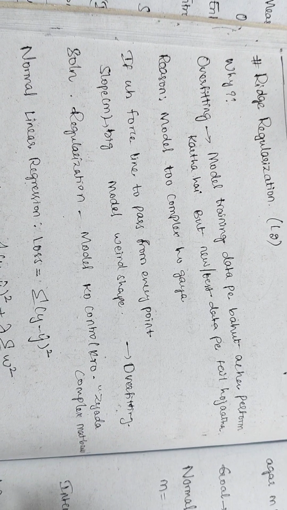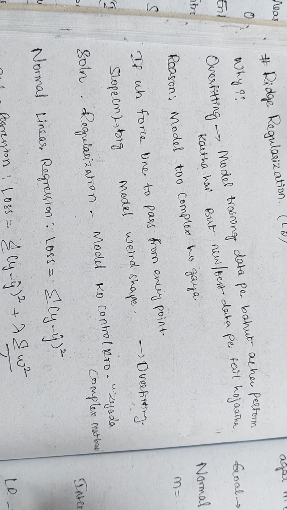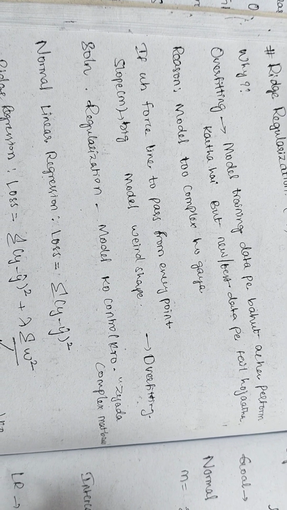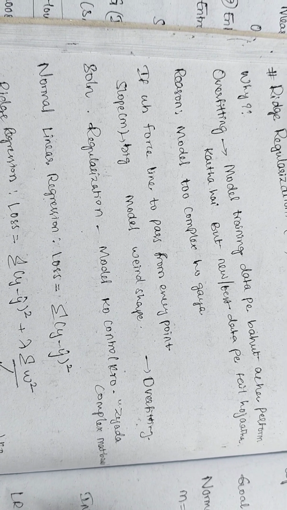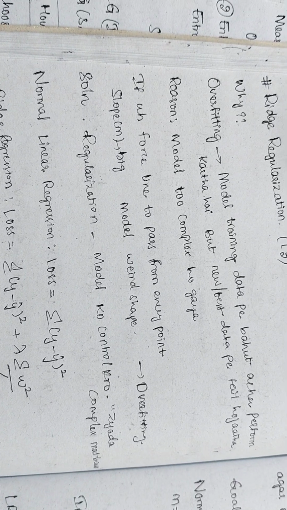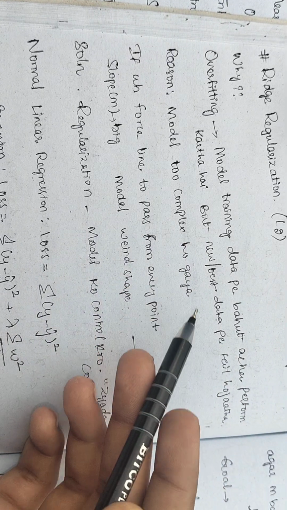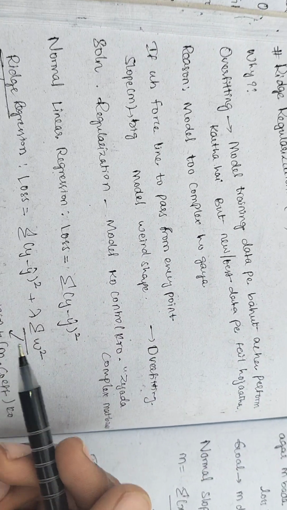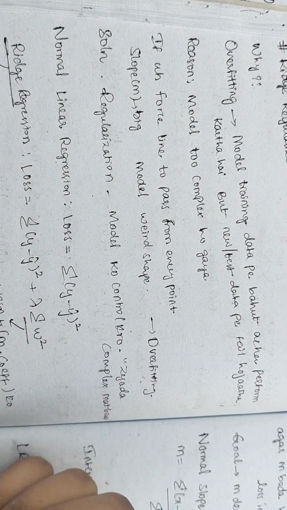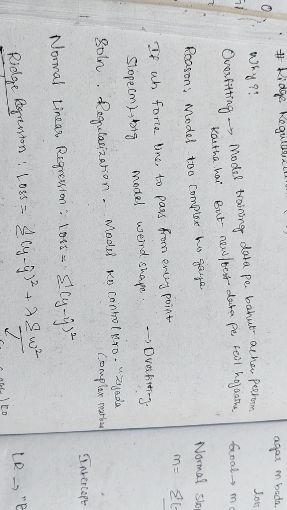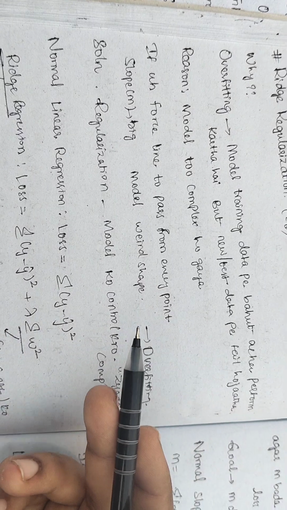The problem with linear regression is that in normal linear regression the goal is to fit the best line to the data, but sometimes the model becomes too complex, the slope weights become very large, and the model starts fitting every single point. This leads to overfitting, as I have shown you. So that is a problem with normal linear regression, right? So what we do is regularization. What is regularization? Don't let the model become too complex, controlling the weights.